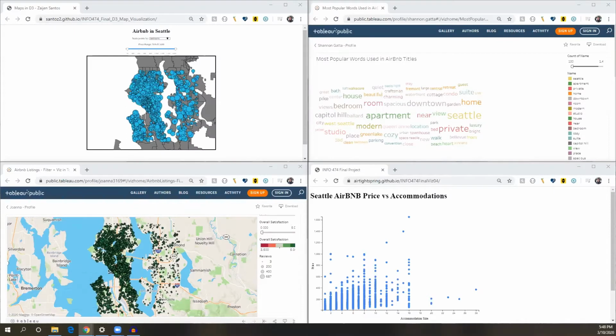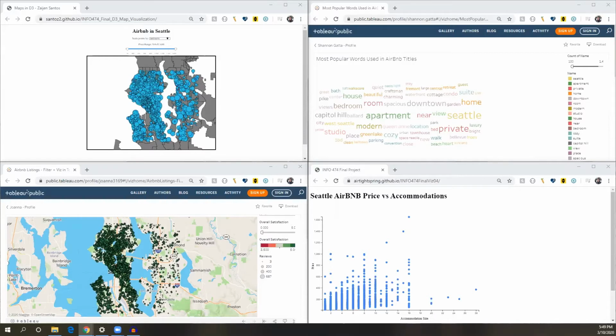To wrap up, here are the major statements that we've made on our research question that asks, what features are important to users when selecting an Airbnb? First, having an Airbnb in or near downtown Seattle was a common term people searched for when looking to buy an Airbnb. Second, when the price of an Airbnb is below the city's average, it seems to be correlated with